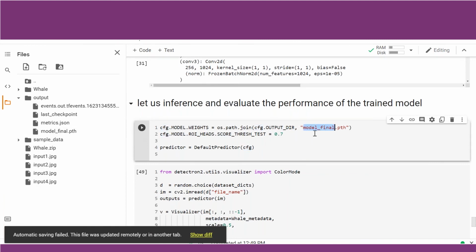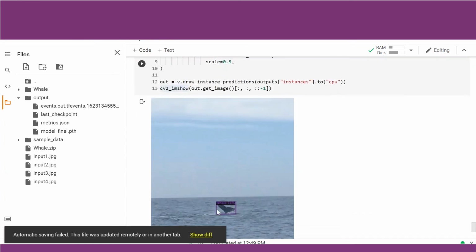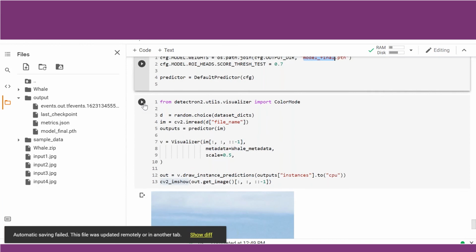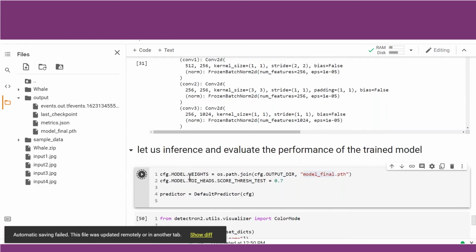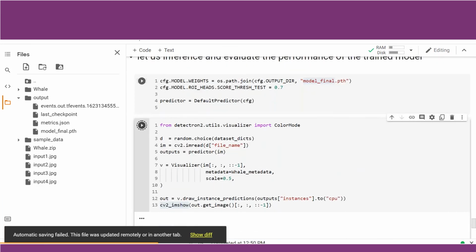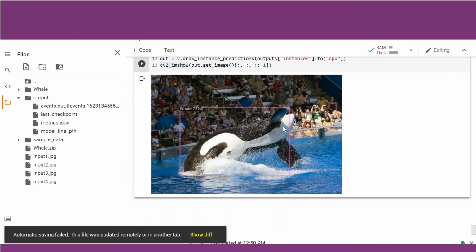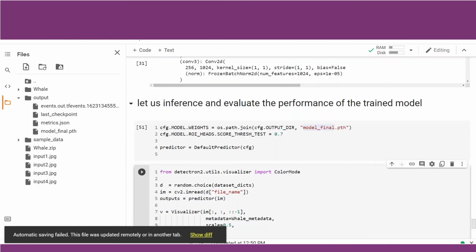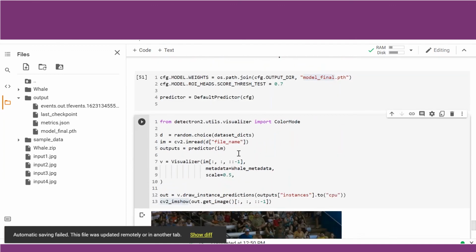I reran this cell in order to update our configuration file with the path of our custom model, or custom weights, which we have got, and now it is able to detect the whale. With low probability, it means it requires more improvement, but it is able to detect the whale in certain images. Let's run it again. Let us first run the model weights again and then run this. So it is able to detect the whales. So we may have to update our model configuration file and then use it for inferencing.